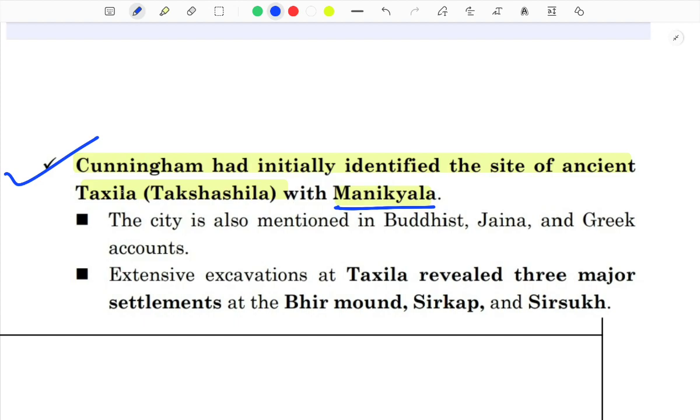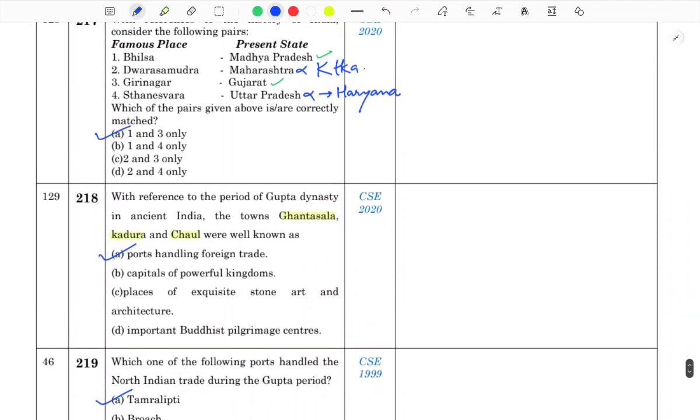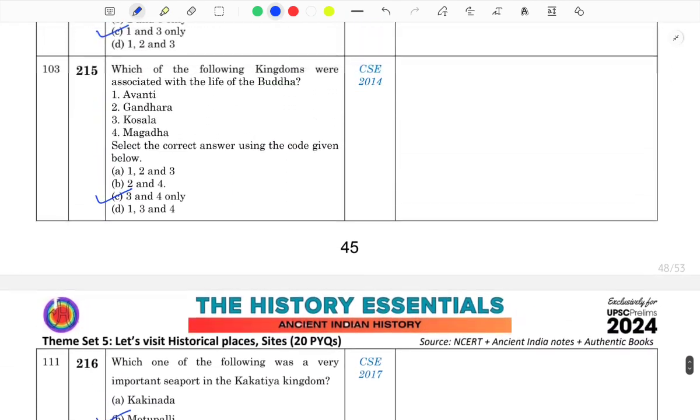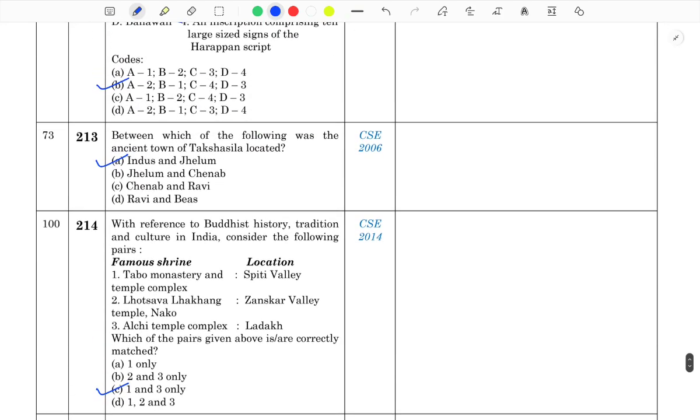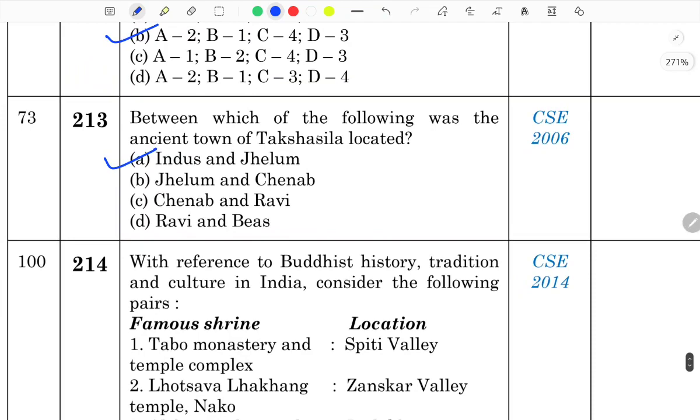So you can get a question like Cunningham had initially identified the city of ancient Takshila with what name? Manikyala, associated with which current city in Pakistan? That's your Takshila. So like this, you can get the things. Fine, again moving to the previous one. Yes, here. So this question was, between which of the following was the ancient town of Takshila located? It was Indus and Jhelum.